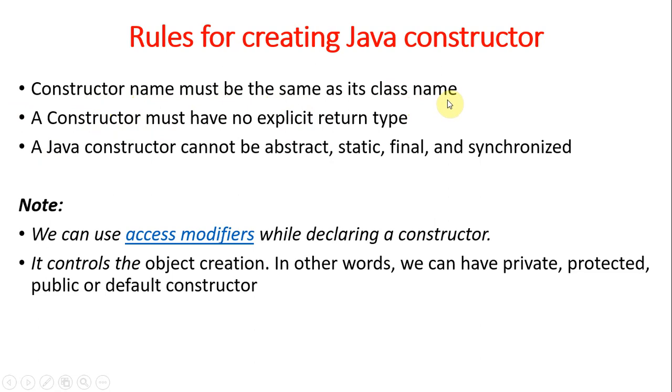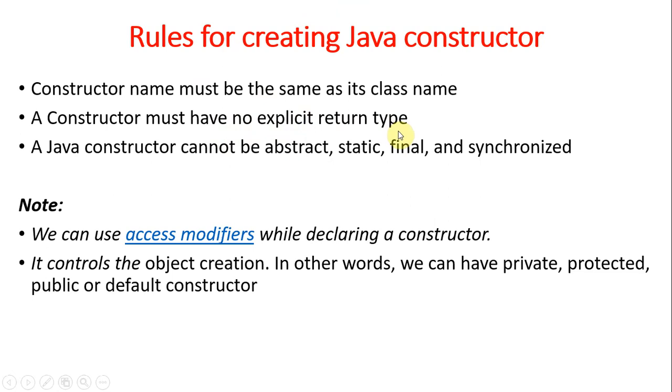If you want to call a method a constructor, the name of the method must always be the same as the class name. And a constructor must have no explicit return type. I think you know the difference between explicit and implicit, but I will explain once again. Implicit means you have to specify it in the program, if you specify a return type. Explicit means no need to specify anything. So a constructor must have no explicit return type.